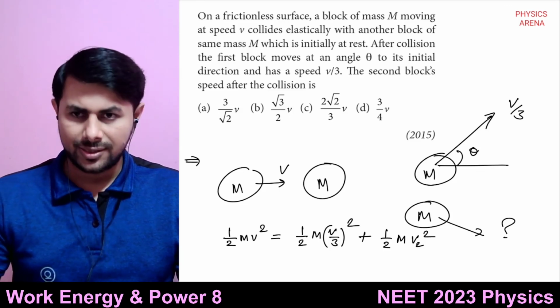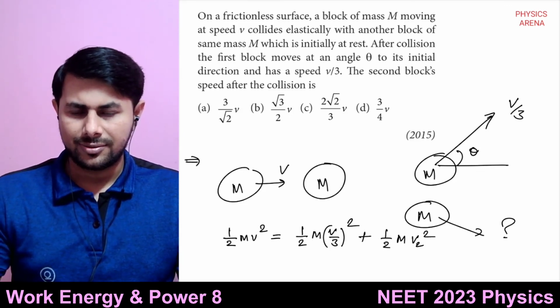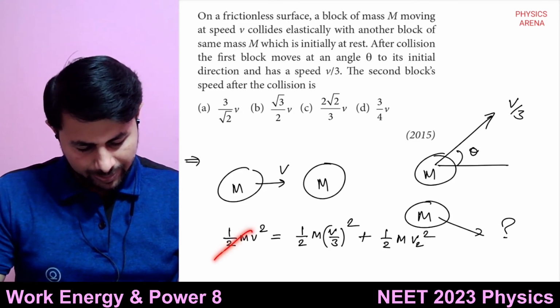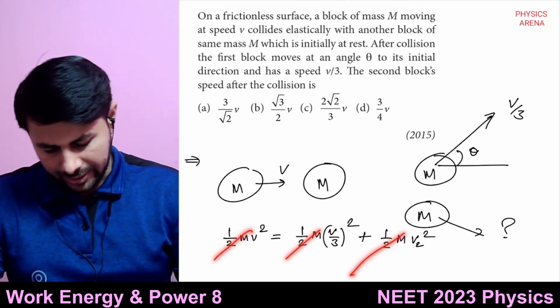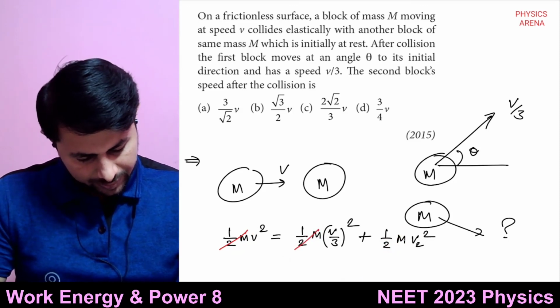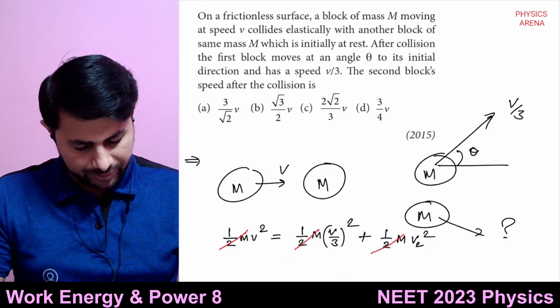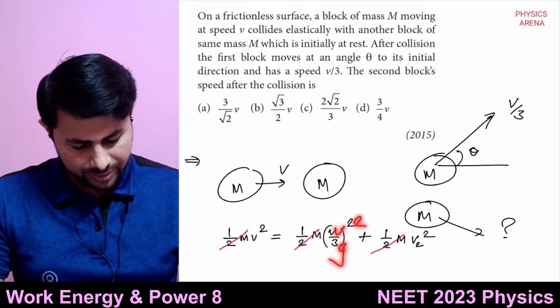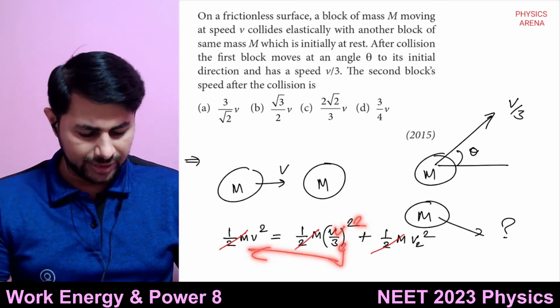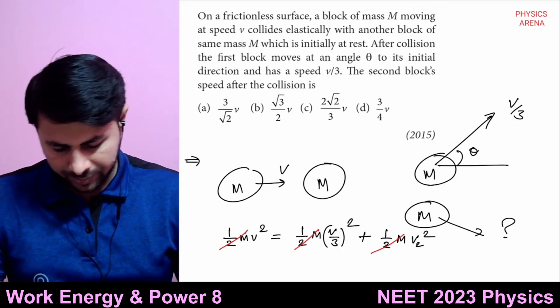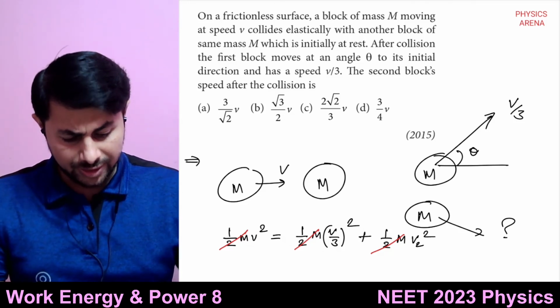Can we say this, Sanjay? Then half m gets cancelled out. V by 3 square is v square by 9. Move it towards the left. So v square minus v square by 9 is v2 square.